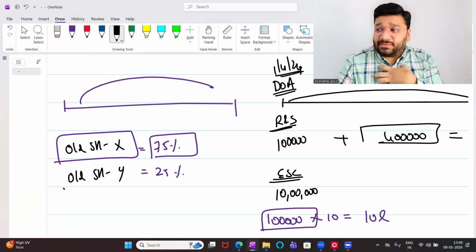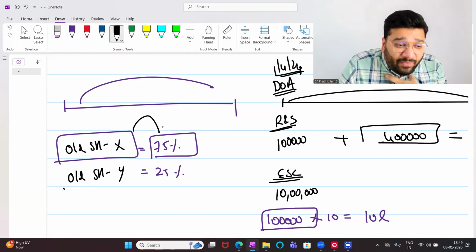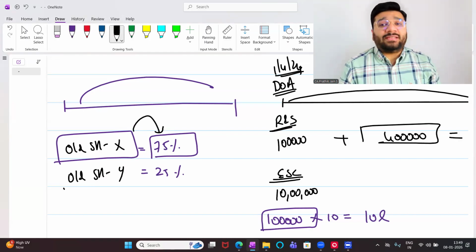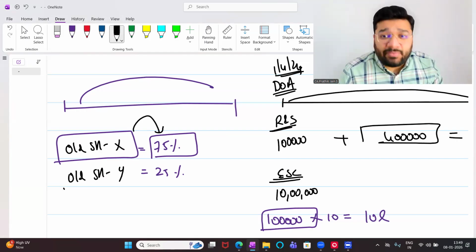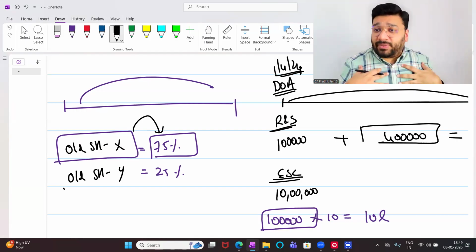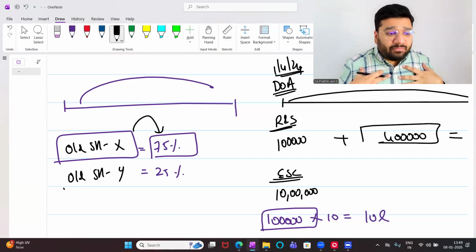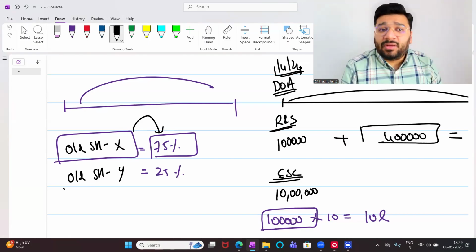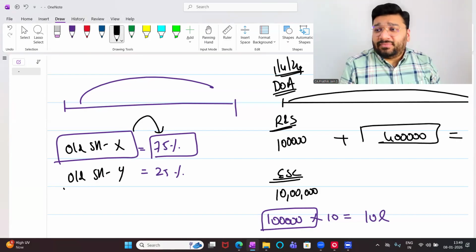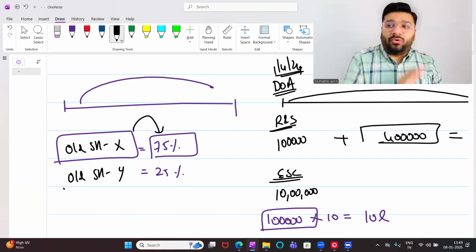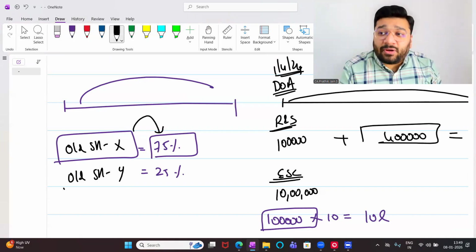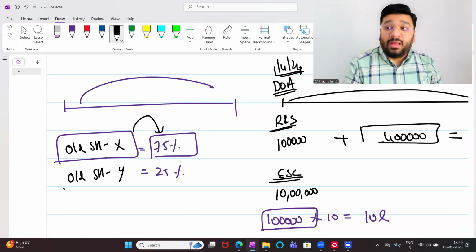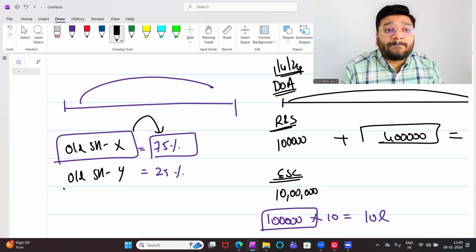We are asking X: I want to buy 75% shares from you, which you are holding in S Limited. Whatever shares you're holding in S Limited, I want the entire 75% shares to be transferred to my name. Will you transfer? X said yes, provided you pay me so and so amount. Now tell me, if you are X, how much amount will you charge? Bare minimum you will charge from the holding company.